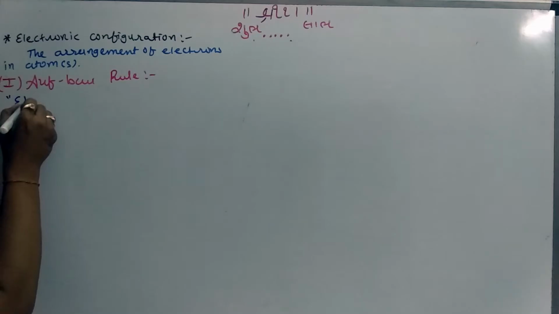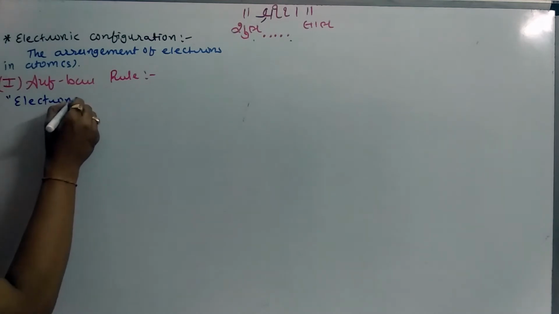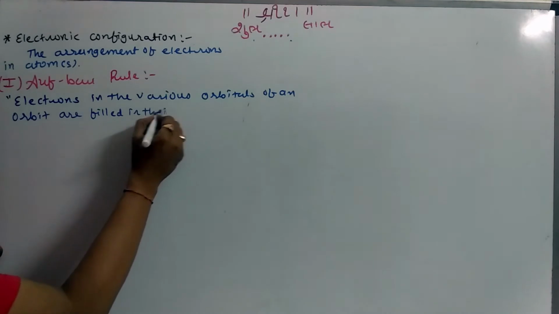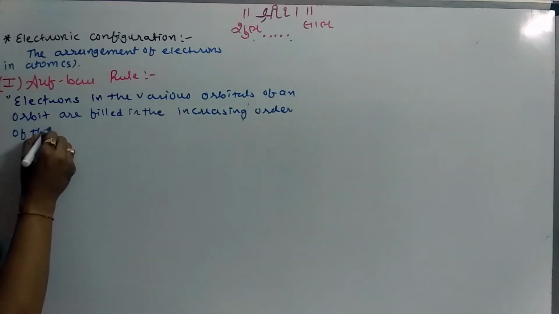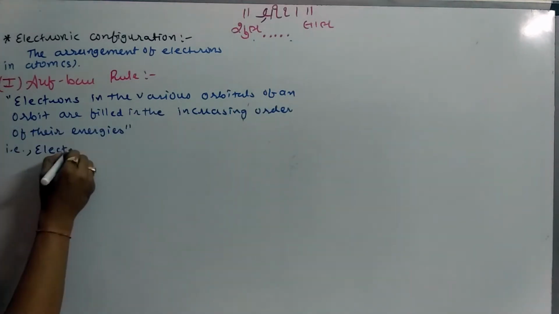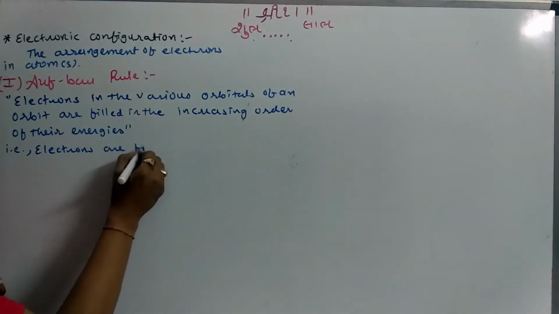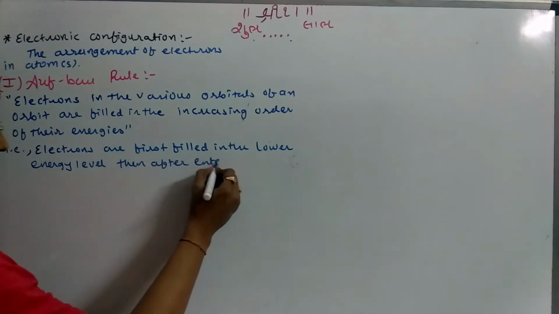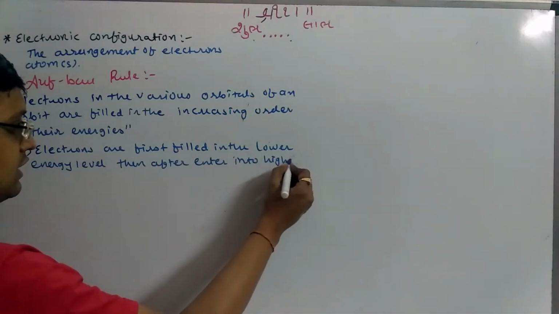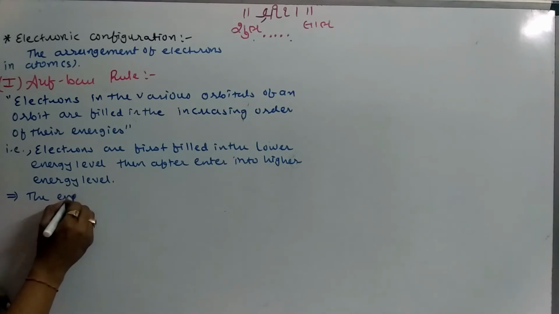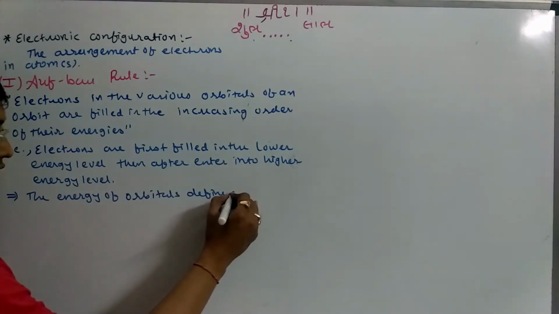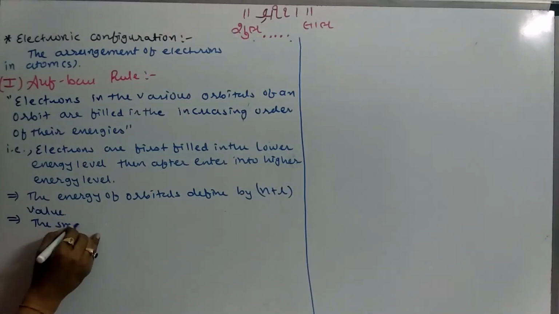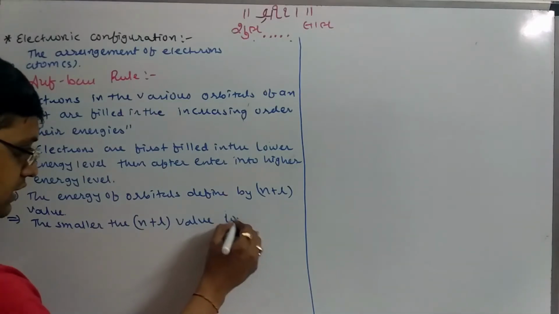Let's see. Electrons in various orbitals of an orbit are filled in the increasing order of their energies. That means electrons are first filled in the lower energy level, then after that enter into the higher energy level. The energy of orbitals is defined by the n plus l value. The smaller the n plus l value, the lower the energy.